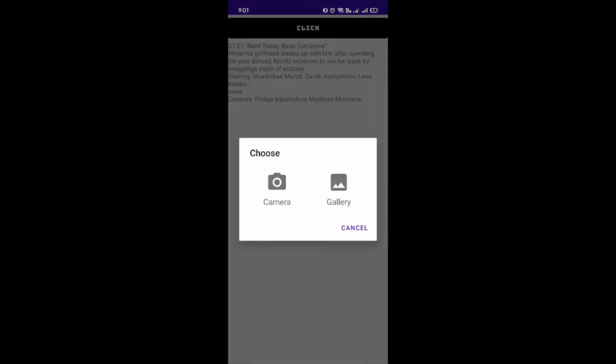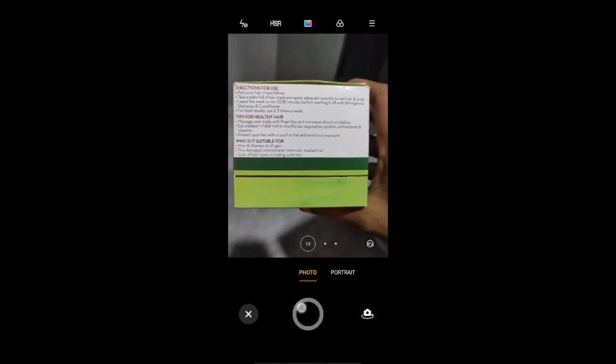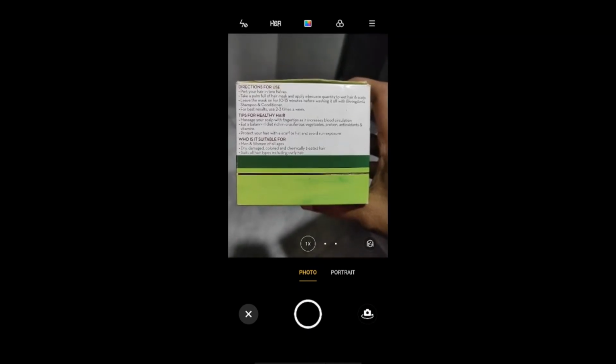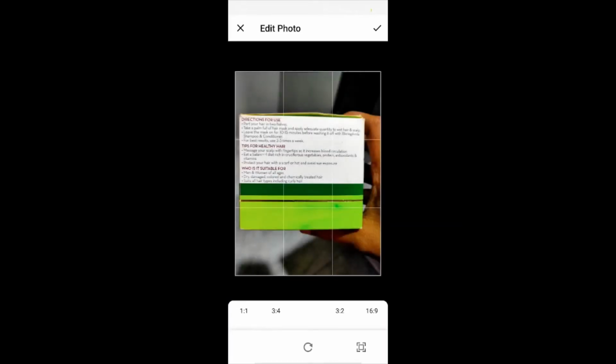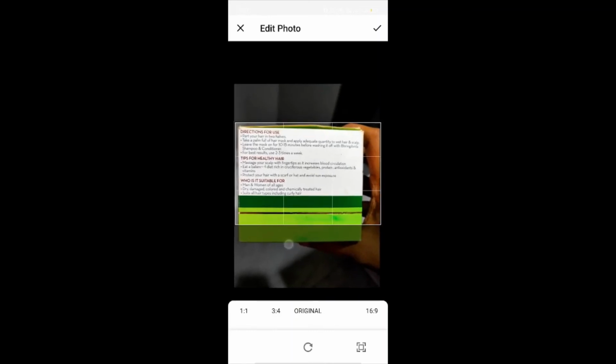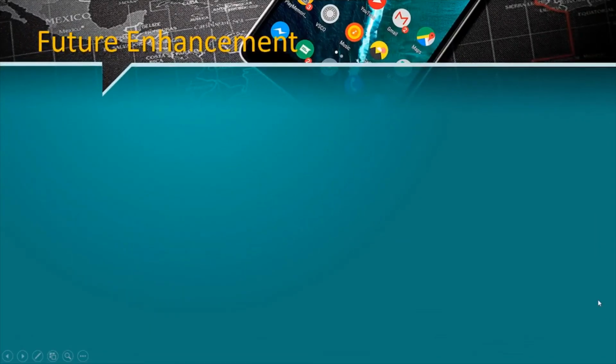You can also click a new image and extract the text from there. Here I am using this box and the directions on the box to show you how text can be extracted from an image when we capture it. So I have captured this image here, and as you can see the text, I'm just selecting which text needs to be extracted by placing it properly inside the box and clicking OK. And here the extracted text can be seen. Now you can just copy this text and use it wherever you want, or just save it in your profile for future use.